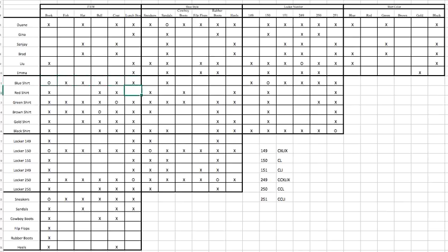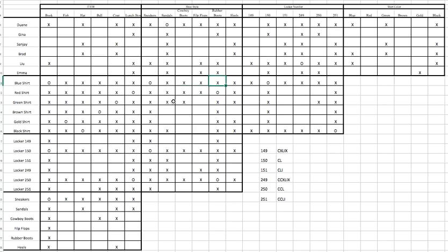And that allows us to put an O here, and we get X's in that row, which then allows us to put an O here, and we get X's there, and then allows us to put an O here. So we've got this whole square filled out. That's nice. And then we know that locker 150 is sneakers and blue shirt, so we can go in this direction. We put an O here, and that gives us an X here. And we go over here and fill that out, which allows us to put an O here, and then we fill this in.